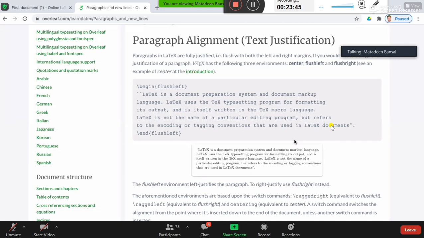The only thing is that you have to be familiar with the general or basic statements, basic commands of LaTeX. All right. So the begin flush left and end flush left environment will align your paragraph to the left of the document, just like Microsoft Word's left alignment.